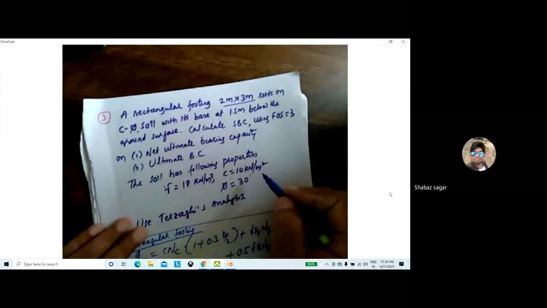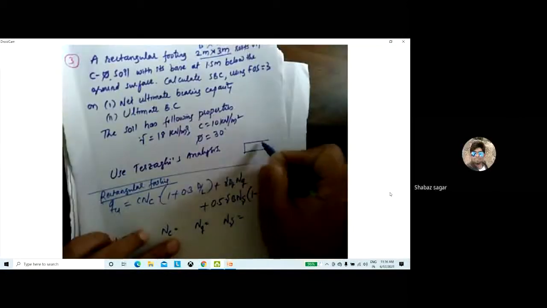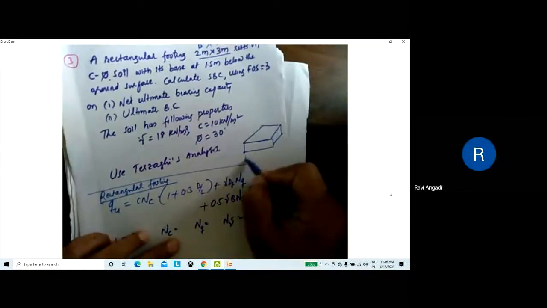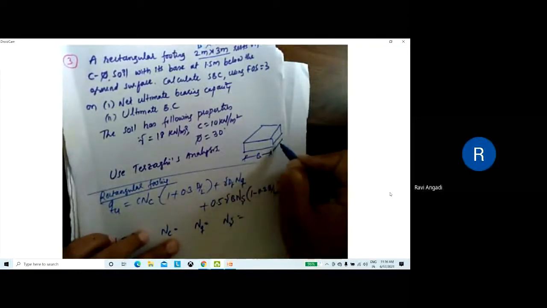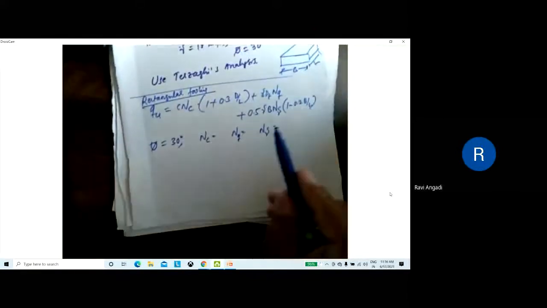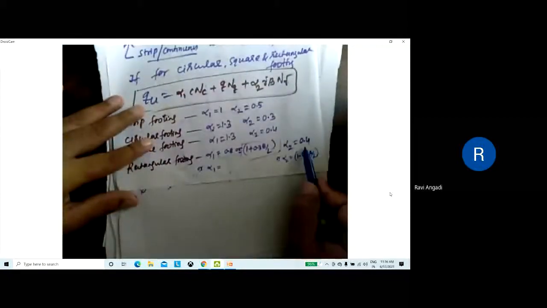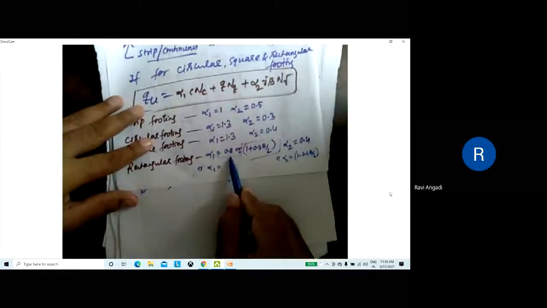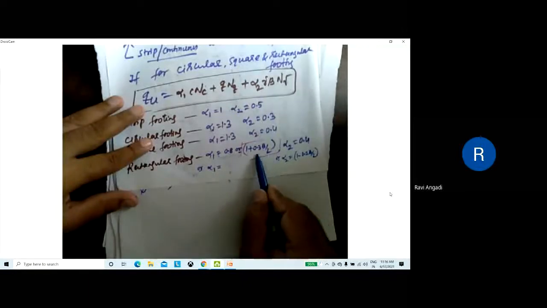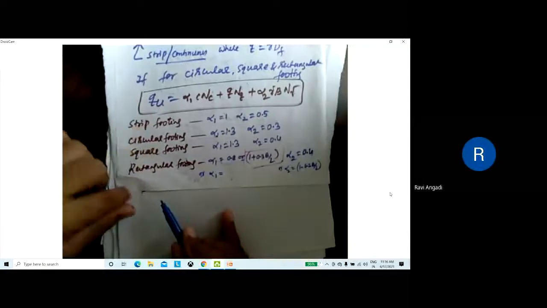L and B are given. This is B, this is L. Is it clear? The footing is given, this is B and this is L. B into L is given, 2 meter by 3 meter. That's why I have taken this B by L ratio. If that is not given, at that time you can take 0.4 directly, no problem, or 0.8 alpha 1. So since B and L are given, you have to take this one. Understood? Remember all this.